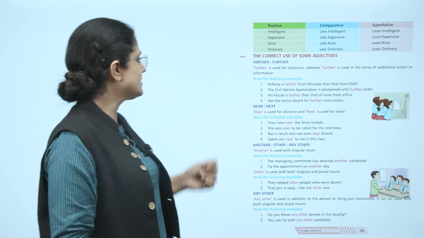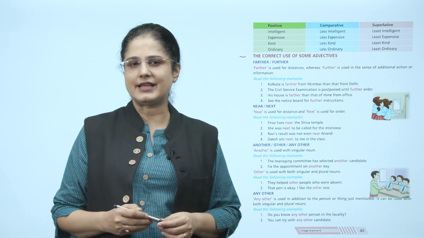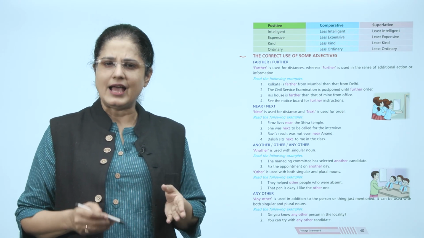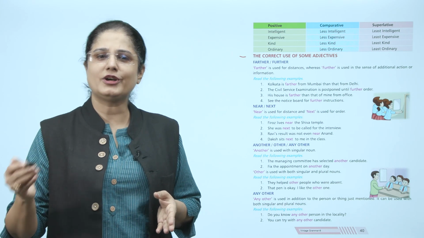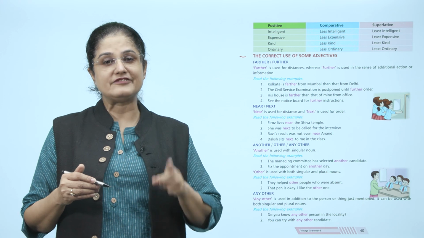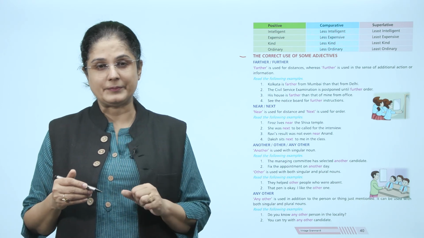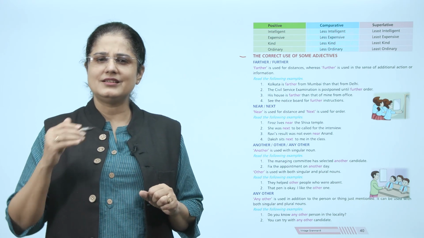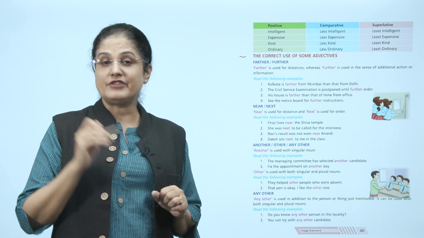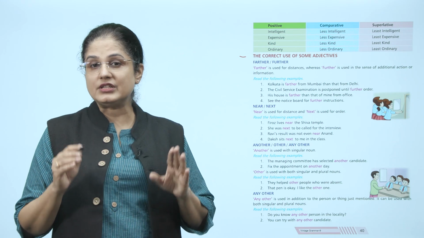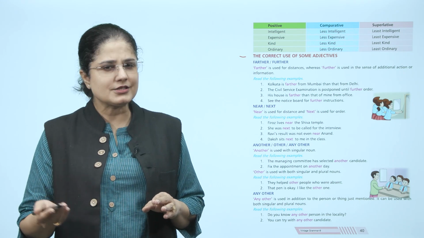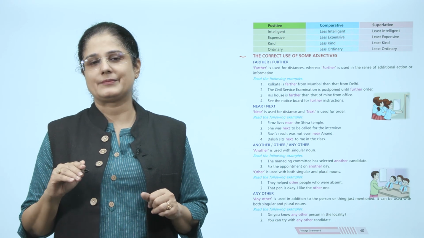Let us now look at near and next. Near is used for distance and next is used for order. For example, Firoz lives near the Shiv temple. She was next to be called for the interview. Ravi's result was not even near Anand. Daksh sits next to me in the class.